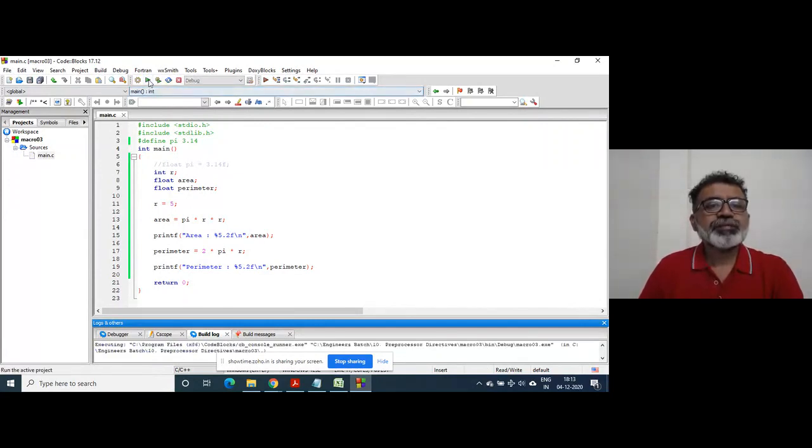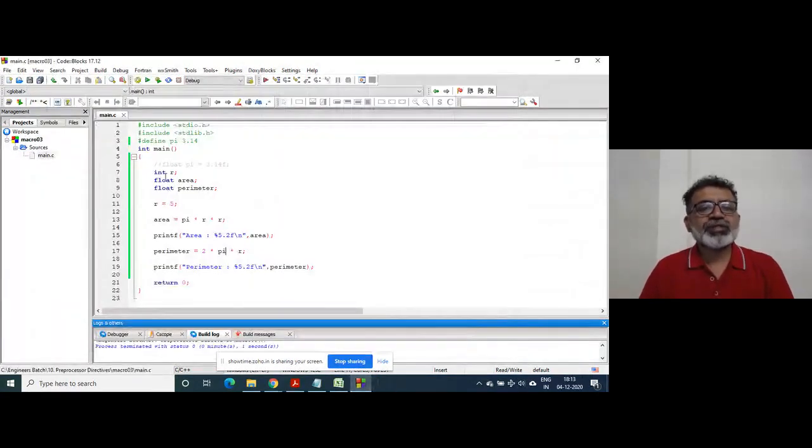So this is excellent. So it doesn't make any difference whether you use the pi macro or whether you use the variable. Prima facie, there is no difference at all.